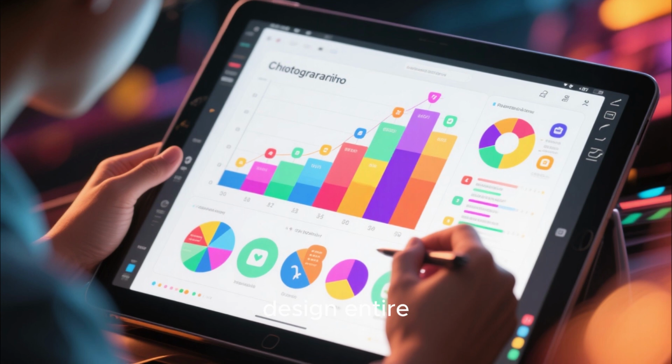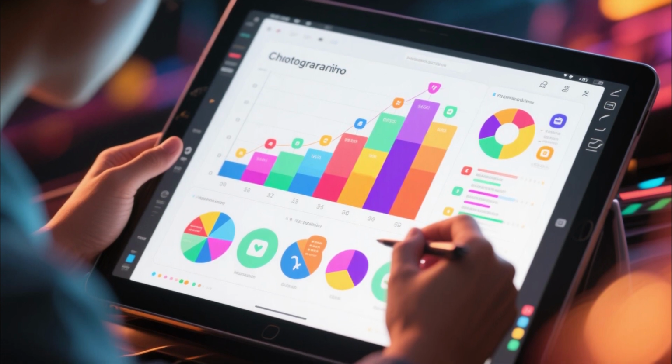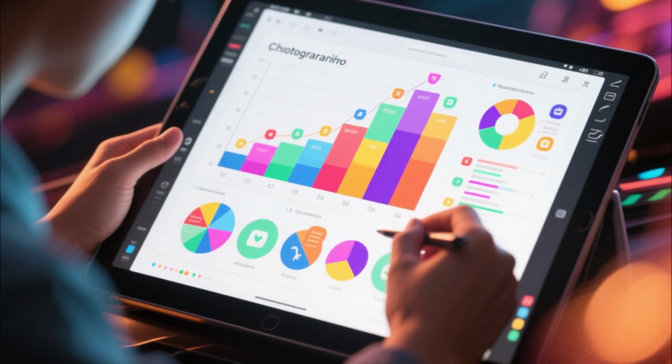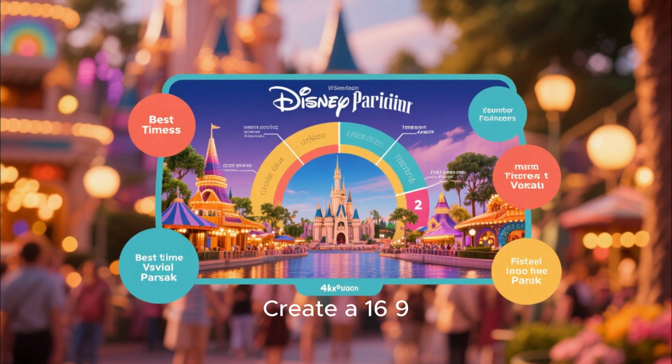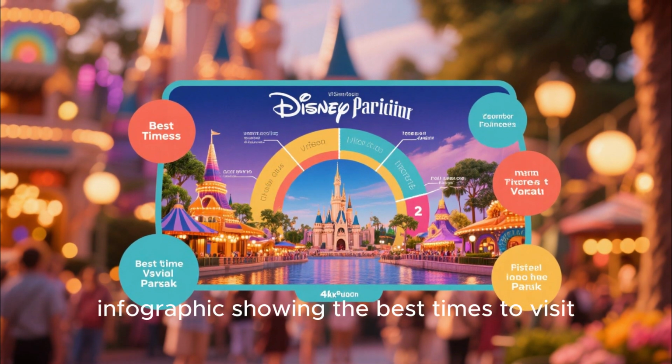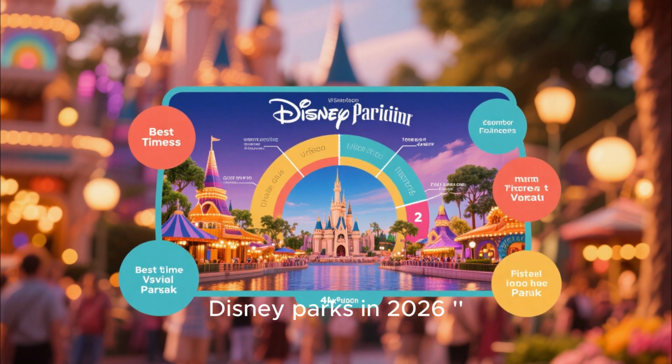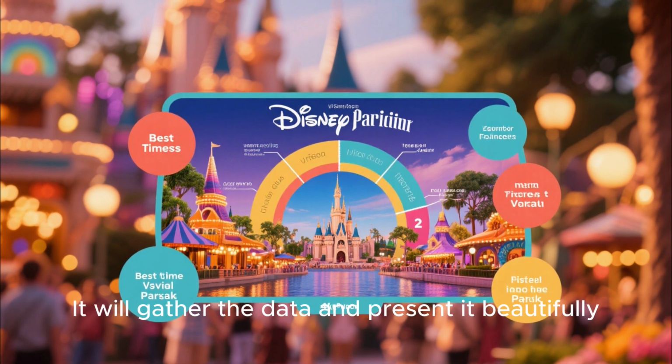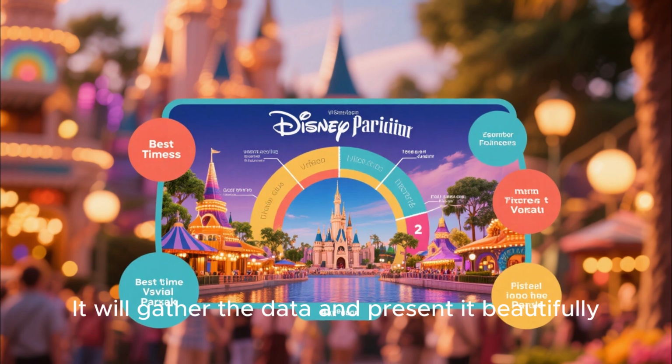Nano Banana Pro can even research and design entire infographics for you. You can just prompt, "create a 16:9 infographic showing the best times to visit Disney parks in 2026." It will gather the data and present it beautifully.